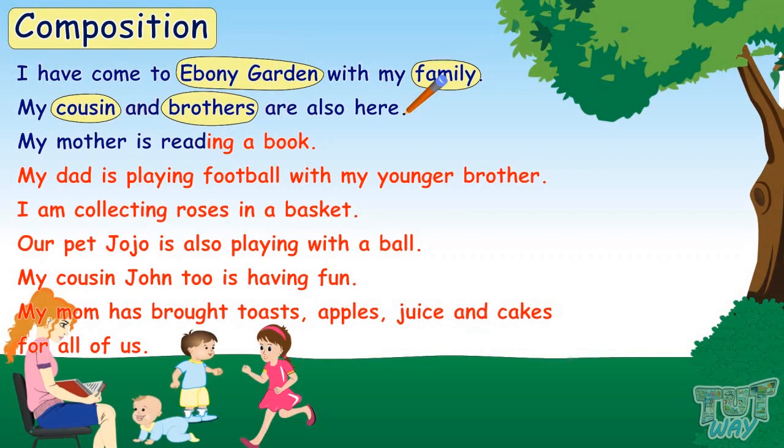My mother is reading a book. My is not a naming word. Mother. Yes, it is a naming word, as it is the name of a person. Is not a naming word. Reading is not a naming word. Book. Yes, it is a naming word, as it is the name of a thing. So we got two naming words in this sentence: mother and book.